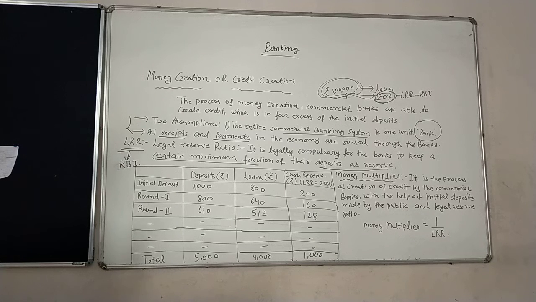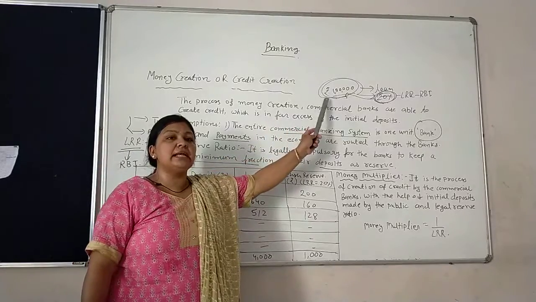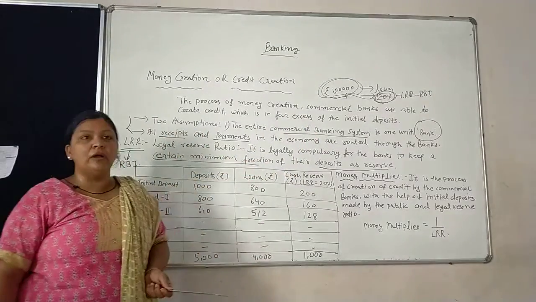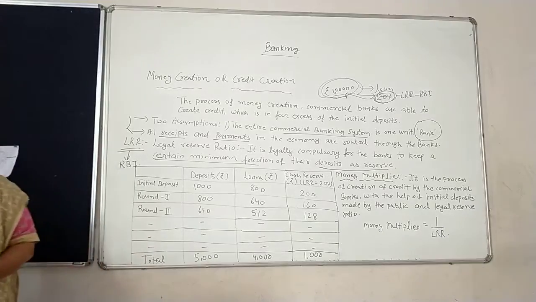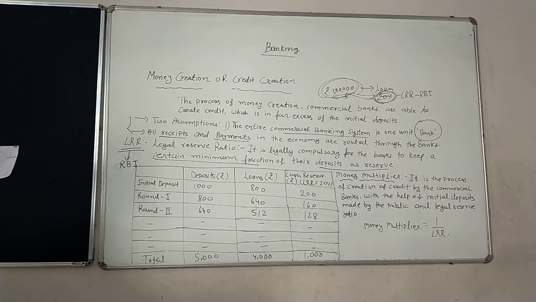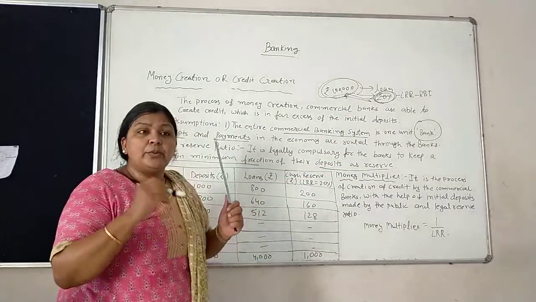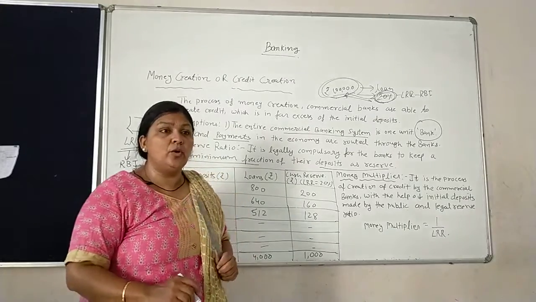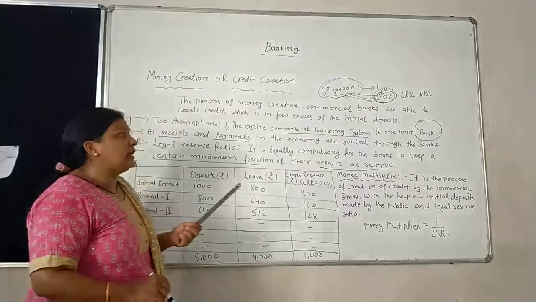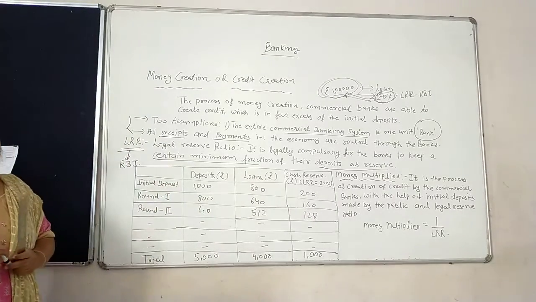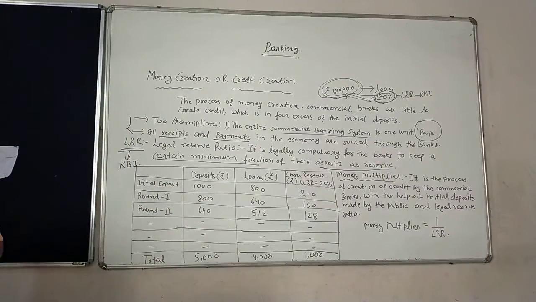Banks do not keep 100% reserve against the deposit. पहले बोला 100% लोन नहीं दे सकता है, as well as बैंक cannot keep 100% reserve also. ठीक है, 100% reserve भी नहीं रखेगा and 100% लोन भी नहीं दे सकता है. They keep reserve only to the extent indicated by the central bank. If the central bank fixes 20% reserve, the bank keeps 20% as legal reserve, no more, as legally announced by the RBI. So उससे ज़्यादा या कम बैंक नहीं रख सकता है.